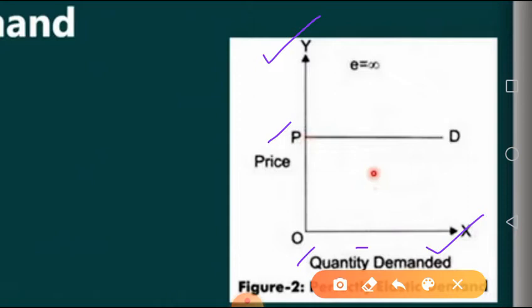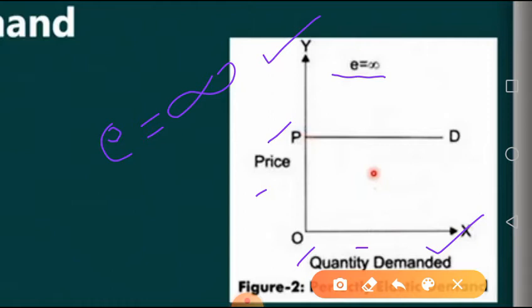We can see here elasticity E is given as infinite. What it means is that there will be infinite change in the quantity demanded of a commodity when there is zero change or very small change in the price of the commodity.